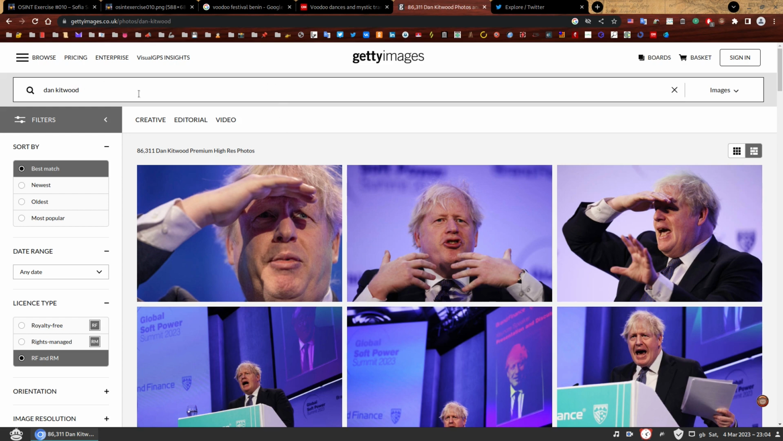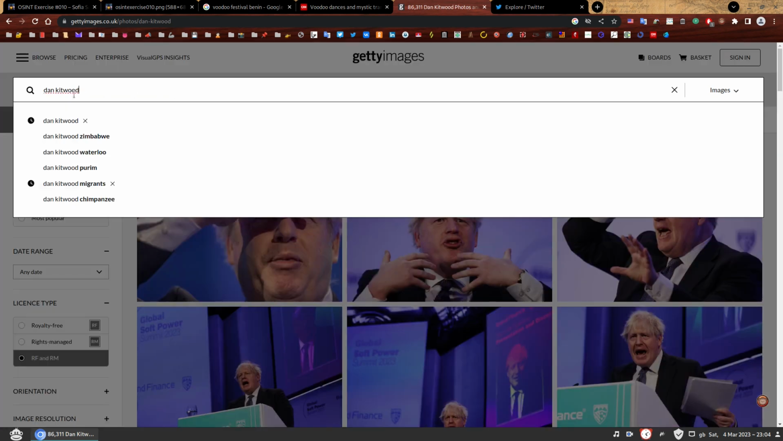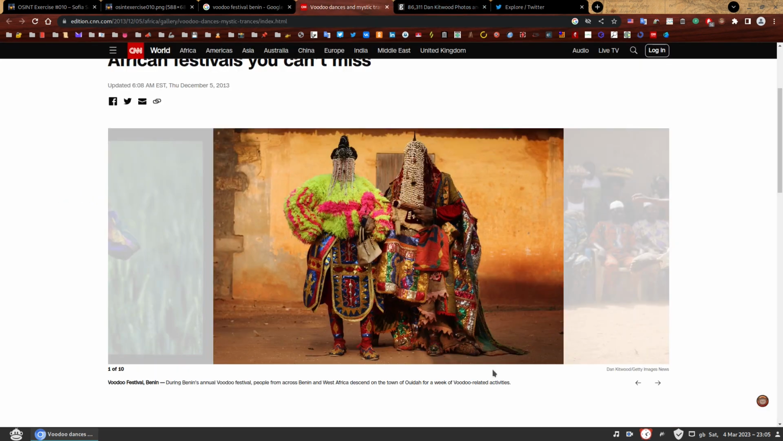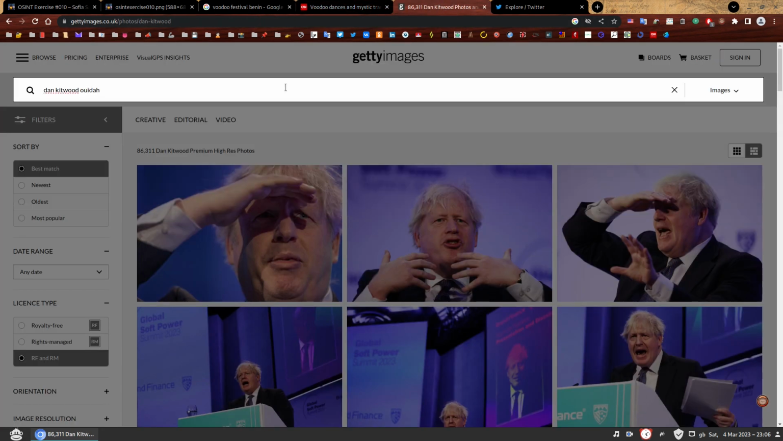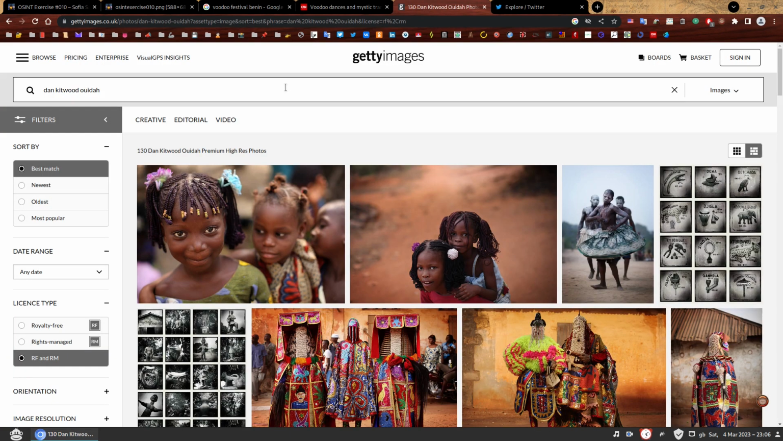So we have the search option. Great, let's use this Getty Images search engine. We have Dan Kitwood. So what can we put there? What do we know, right? We know the name of the city. We have established from looking at this that the photo was taken in the town of Ouidah. So let's use this new keyword to see if we can find when Mr. Kitwood went to Ouidah to take photos of the Voodoo Festival.